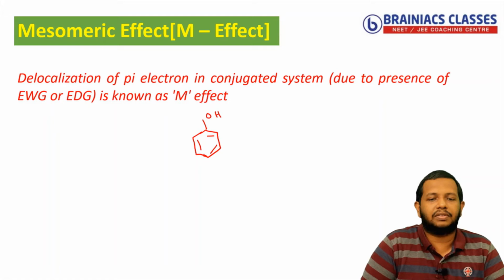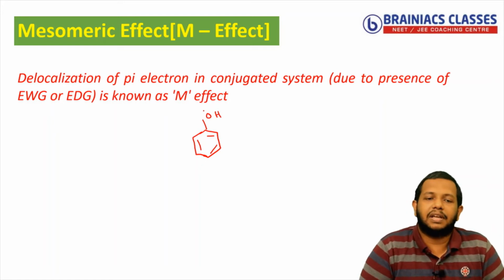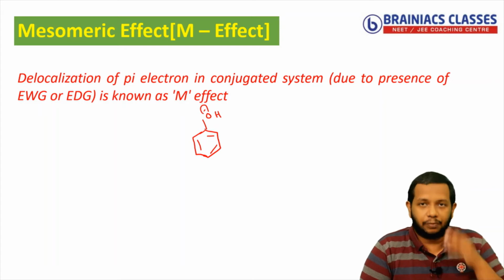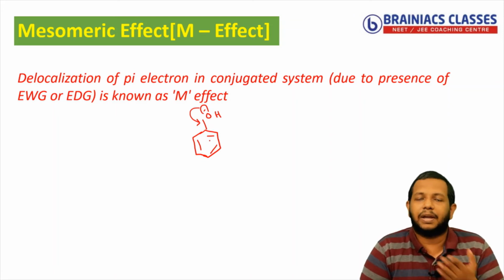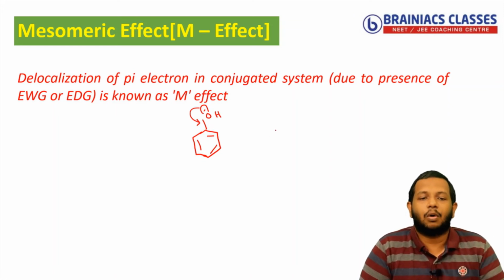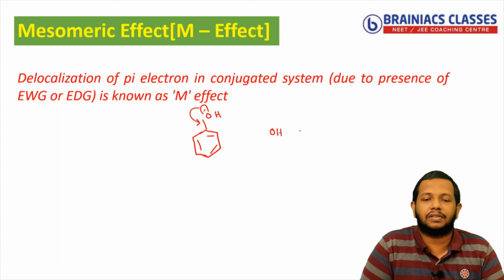Now you can see it is a conjugated system, and here the OH has a lone pair. So I know that if the OH group is present, this lone pair will shift towards the pi bond. That is a rule. That means what sort of group is the OH group? It is an EDG, electron donating group.